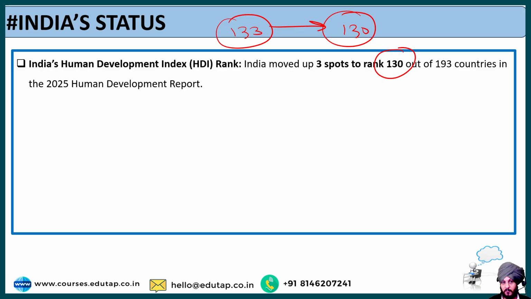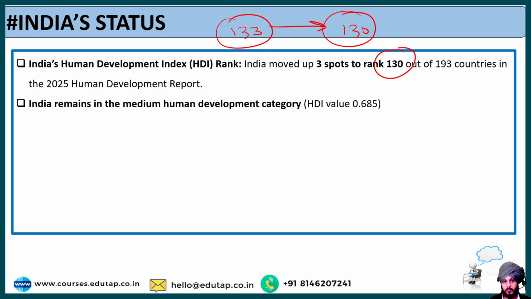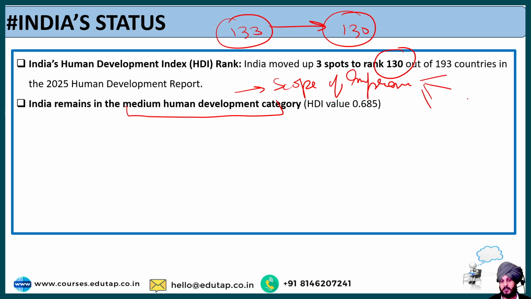part of HDI. Now the next thing, if we talk about the category in which India lies, India basically remains in the medium human development category, which indicates that we still have scope of improvement with respect to different parameters. We will talk later about what parameters have been highlighted as a part of HDI where India needs to work upon. But since India is categorized under the medium human development category, we can say that we have scope of improvement.